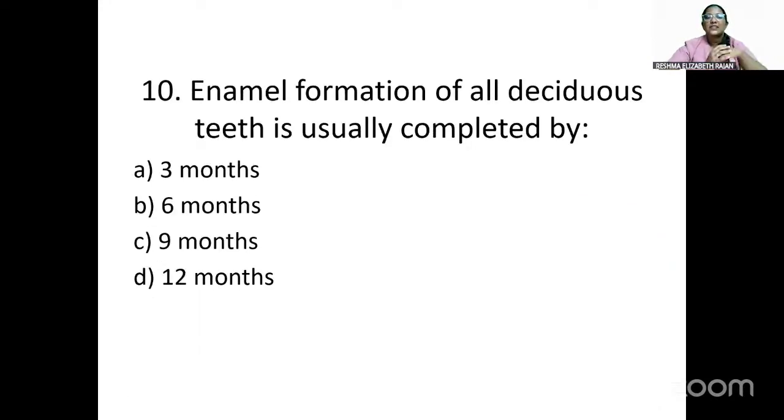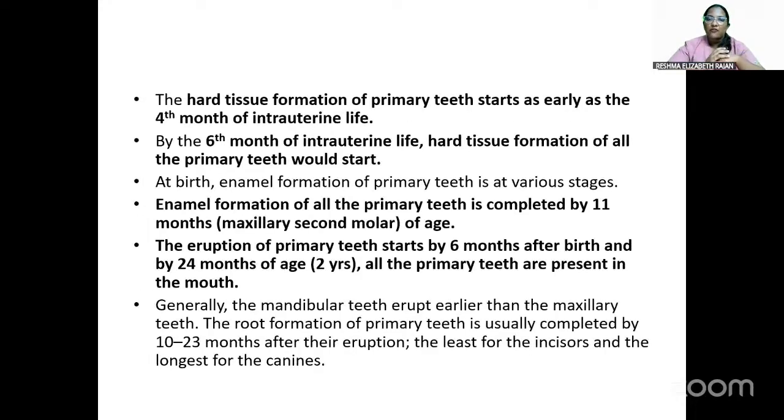So next question is enamel formation of all deciduous teeth is usually completed by. So we have options as 3 months, 6 months, 9 months, and 12 months. So the answer will be 12 months. So the hard tissue formation will start at 4 months. By 6 months, hard tissue formation of all the primary teeth would start. And enamel formation of all the primary teeth will be completed by 11 months. That is, maxillary second molar also will be completed by 11 months.